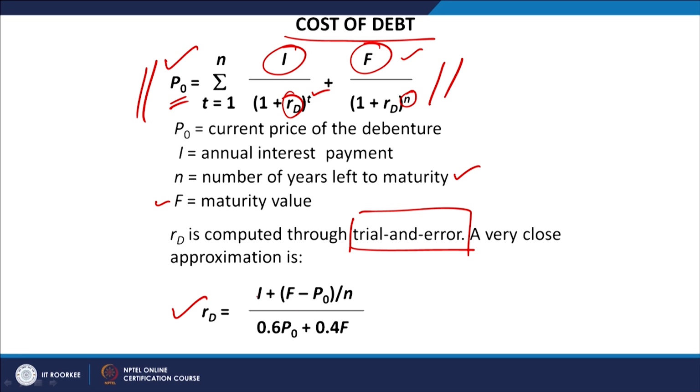So, I is the interest, F is the maturity value, P0 is the purchase price of the debenture, and N is the number of years left to maturity, with 60% of the purchase price plus 40% of the maturity value in the denominator. If you use this model, then directly, without the trial and error method, you can calculate this rate, which is called RD, or the cost of debt.